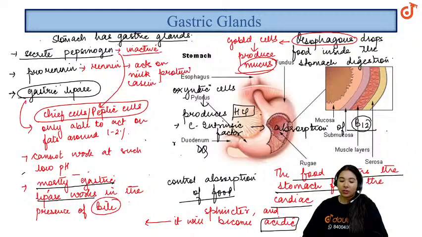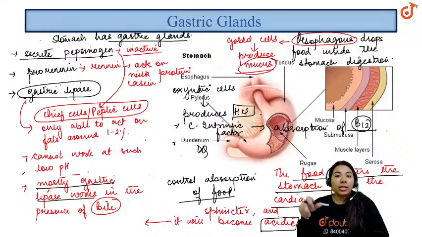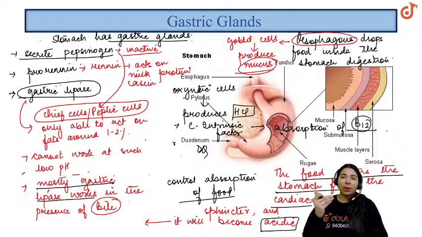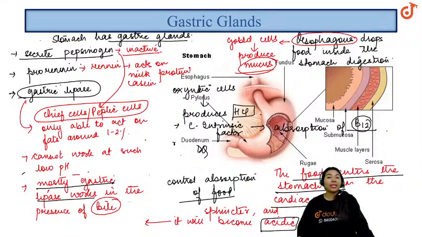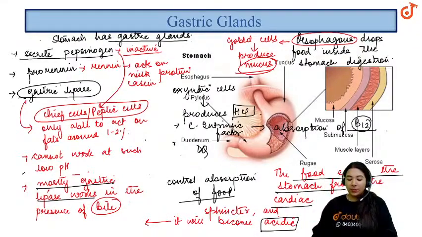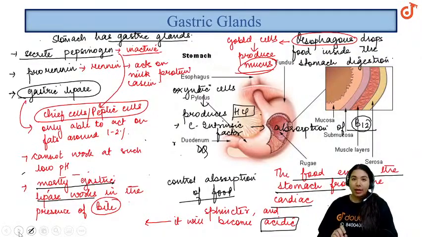All the gastric glands are here. You have the presence of chief cells, peptic cells, and goblet cells. I told you goblet cells are those cells which make the food slippery and add mucus to the food while it is passing down the esophagus, so that it does not create ulcers. These secrete pepsinogen, prorenin, and gastric lipase, and along with that there are goblet cells which produce mucus, and also oxyntic cells which produce HCl and also the intrinsic factor. Clear? This is gastric glands.